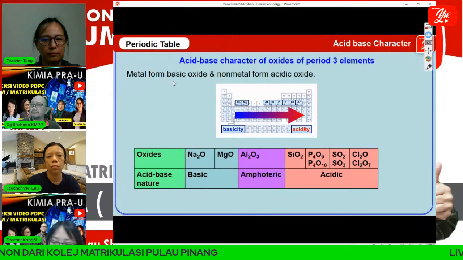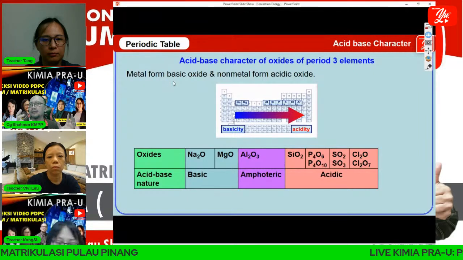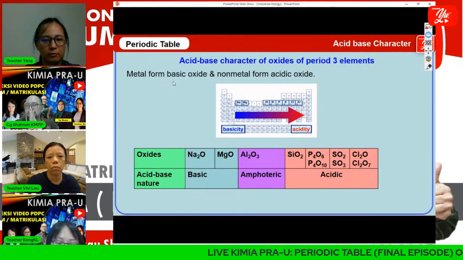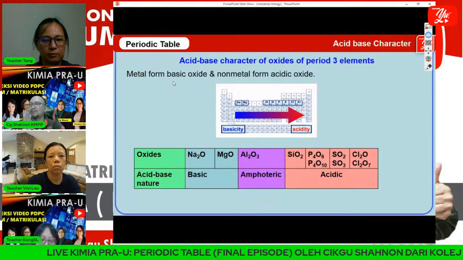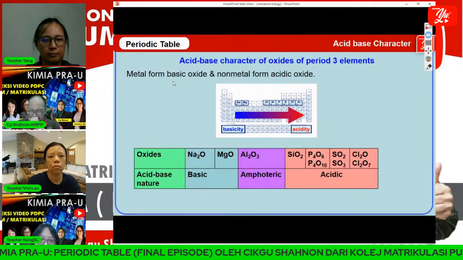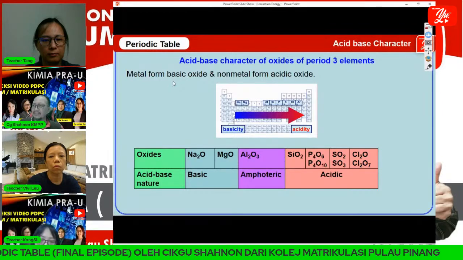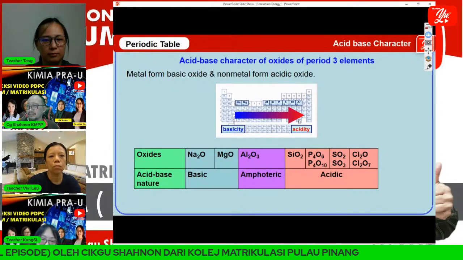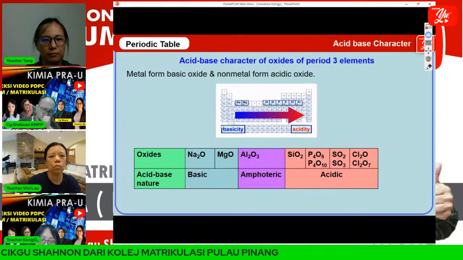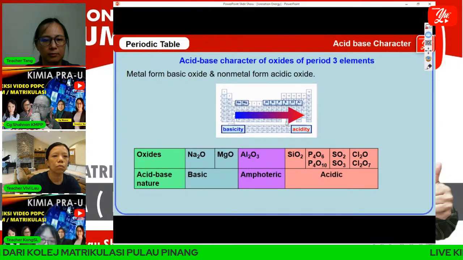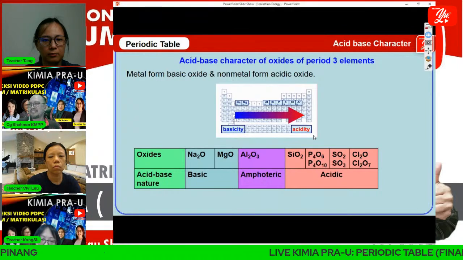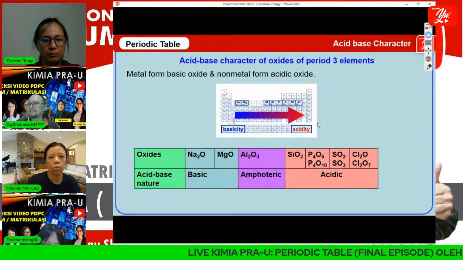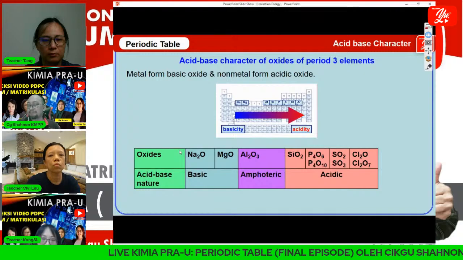From period 3, metal forms, this is basic knowledge, I think. Metal will form basic oxide. Non-metal will form acidic oxide. This is basic knowledge. Basicity across a period becomes acidity.